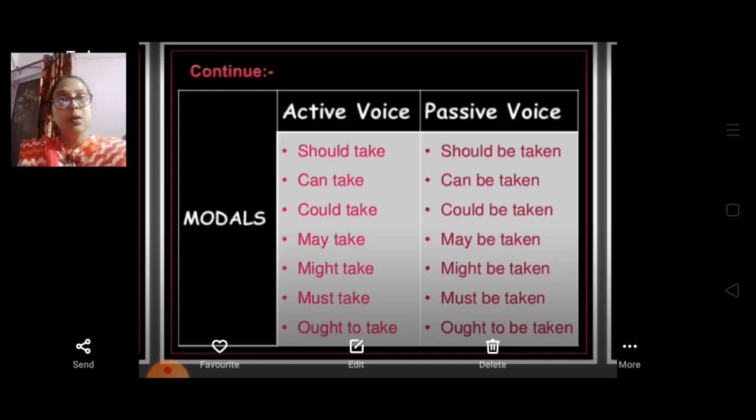So we just give a very slight change in the passive voice. Modals remain the same, but in passive voice we should add be and past participle with the modals. So these are the rules to change modals in passive voice.